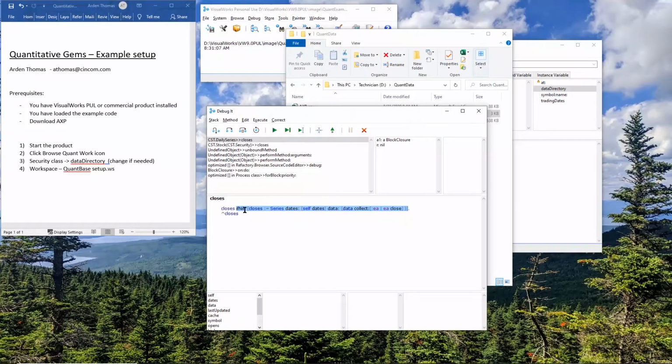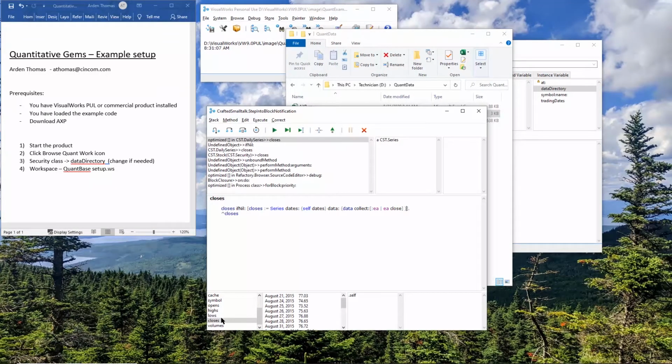So self daily data closes. That's what I wanted. Closes, if it's nil, we're going to get the dates and we're going to collect from each date the close. So right now closes is nil. So we're going to get our dates and we're going to get each close and create a new series in closes.